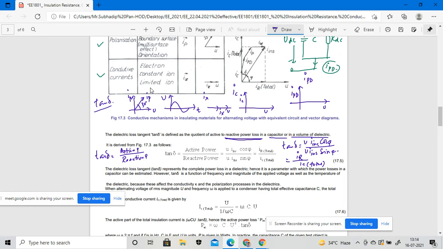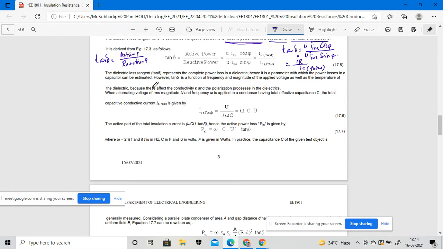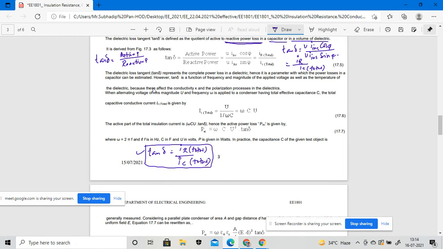Okay, so the equation can be stated as tan delta equals IR total divided by IC total. That will be the representation of my dielectric losses, right? So the dielectric losses or the tan delta represent the complete power loss in the dielectrics.